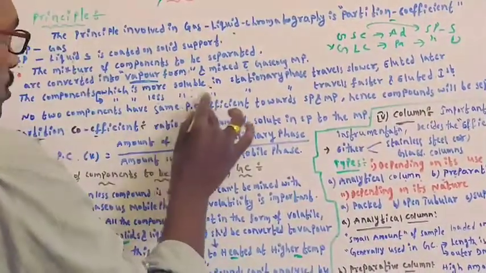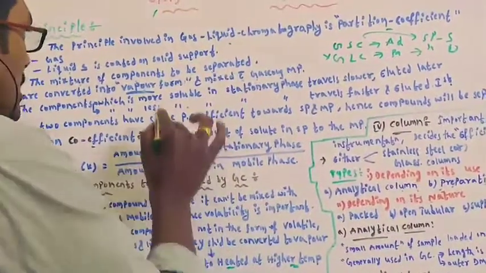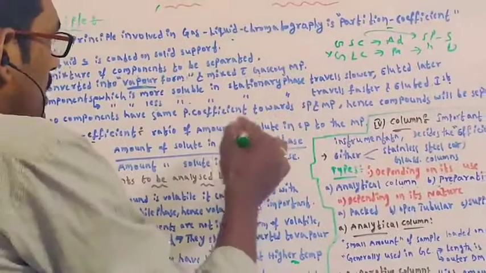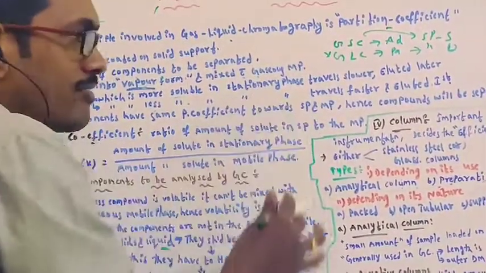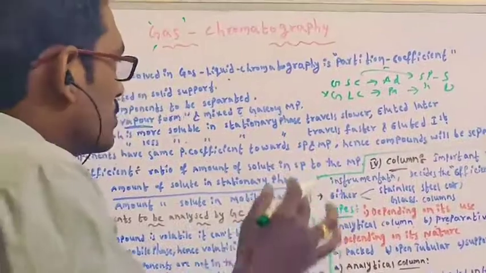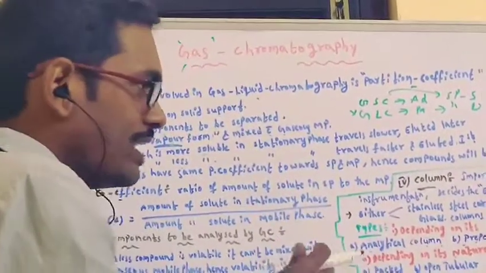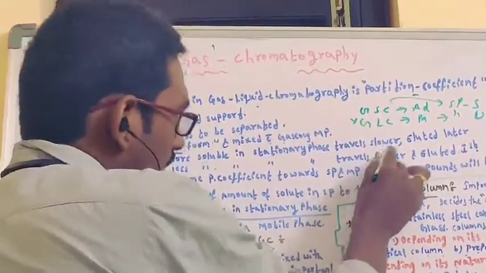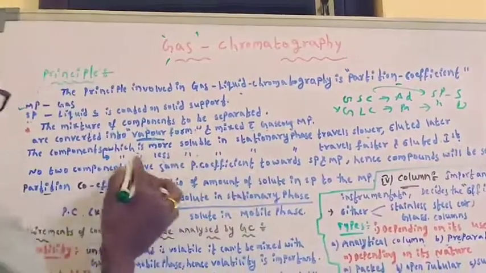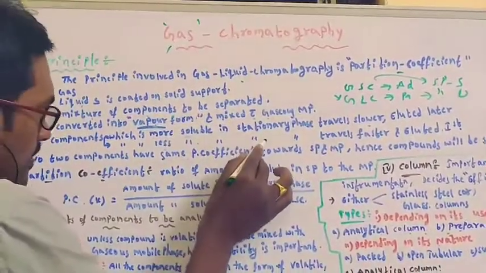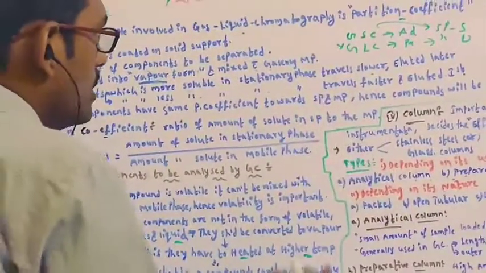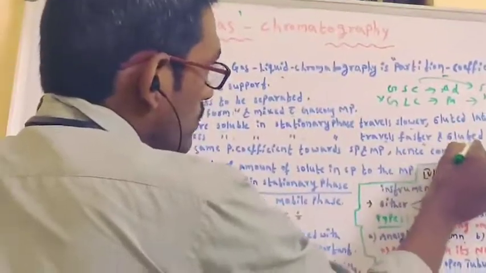Which is more soluble in the stationary phase? If the component is more soluble in the stationary phase, it is less soluble in the mobile phase. So it will mostly adhere to the stationary phase. It will bind to the stationary phase, and slowly it will elute from the column. That's why it travels slower and elutes later. The component which is less soluble in the stationary phase is more soluble in the mobile phase. So that's why it travels faster and elutes fast.